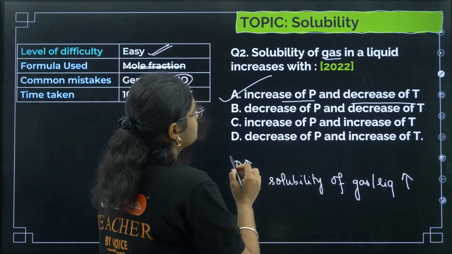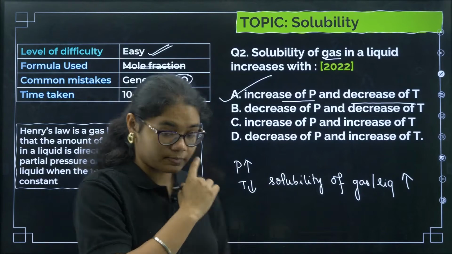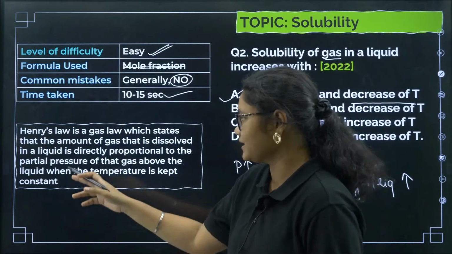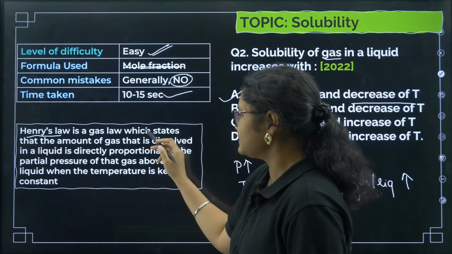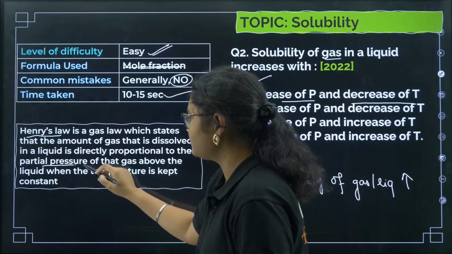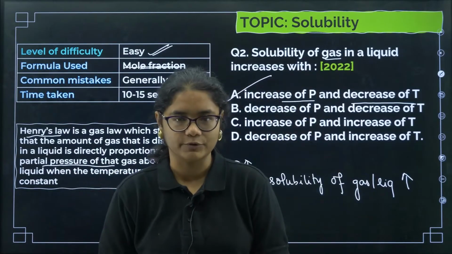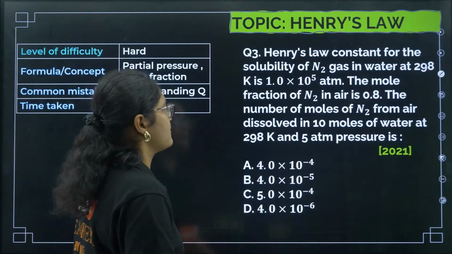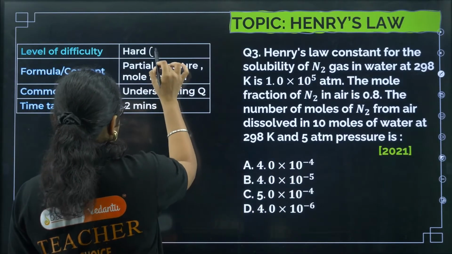Okay, next question. Henry's law about the solubility of gas in a liquid with respect to pressure, that is given by your Henry's law, which says that the amount of gas that is dissolved in a liquid is directly proportional to the partial pressure of that gas. Okay, so now let us see the next question. This question is, I'll say, difficult.